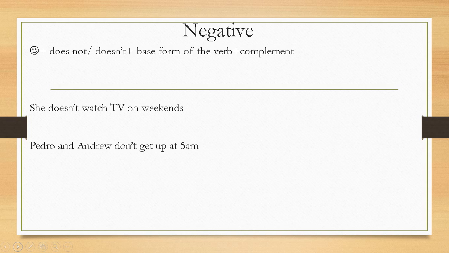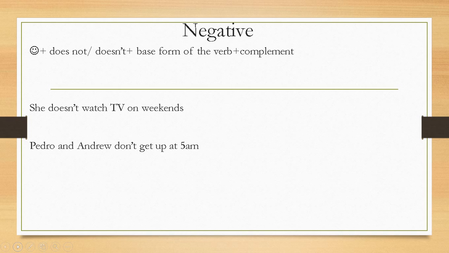We don't change anything in the verb, and then we have the complement. So as you can see, we don't add anything to the verb, because we already have do not or doesn't.